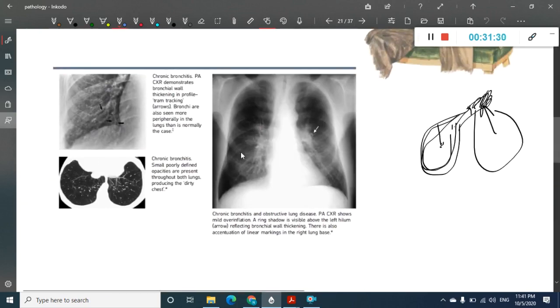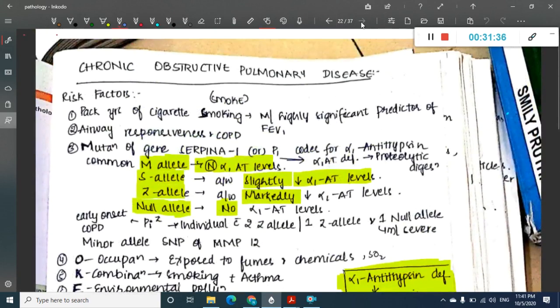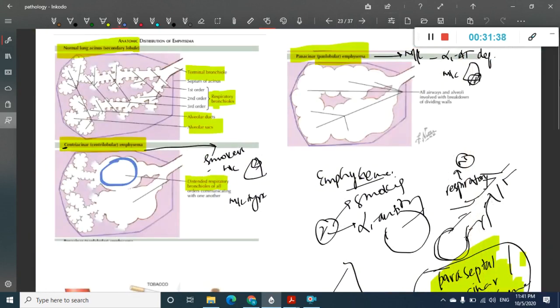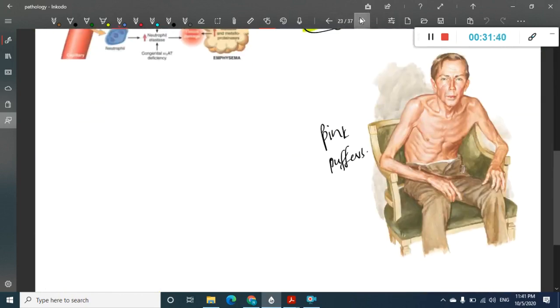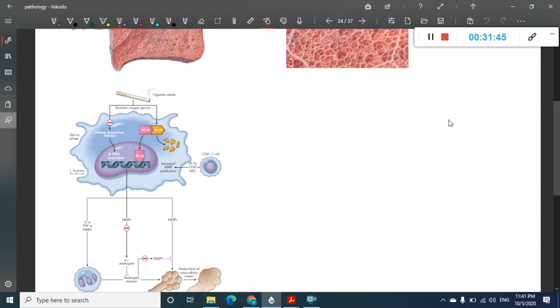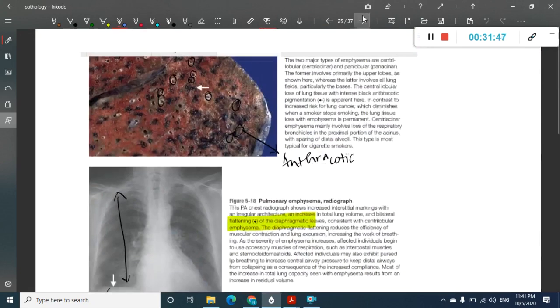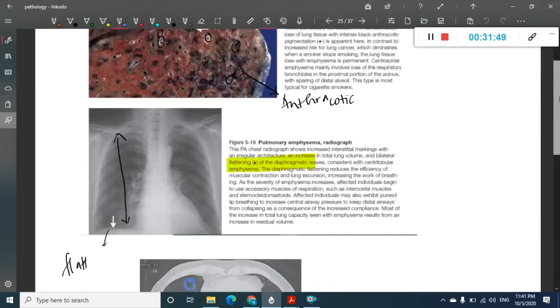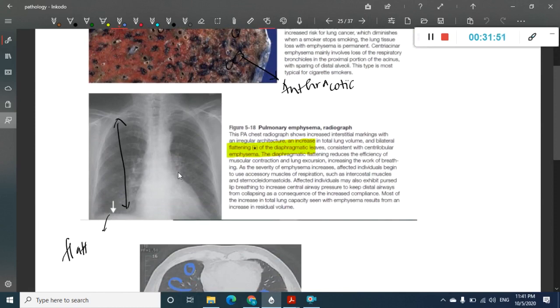See, here you see increased markings in chronic bronchitis, right? In emphysema, what are you actually seeing? There won't be much increased markings, but there will be hyperinflation. Hyperinflation will also be there in chronic bronchitis, but it is not as much as in emphysema. See, the markings are not that marked in emphysema, right?